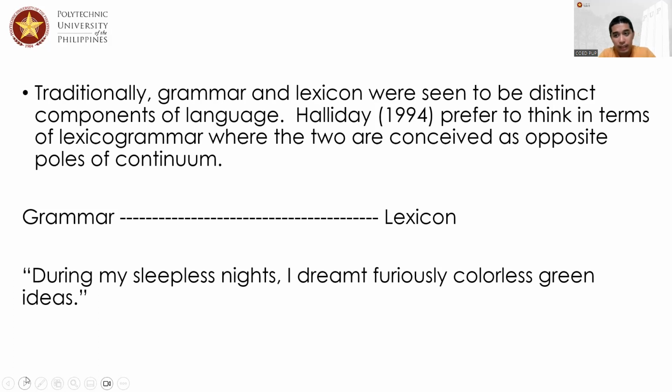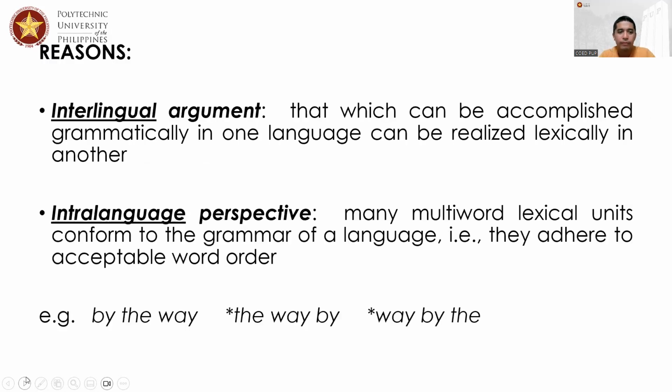During the time that you cannot sleep, you actually had the chance to dream. And you are dreaming furiously. That means the dream is very vivid, but it's actually colorless. And you have identified that it's green. That makes it actually a problem at this point.